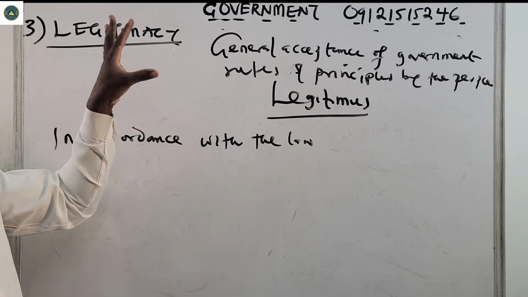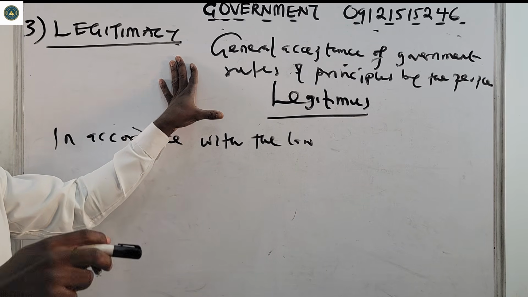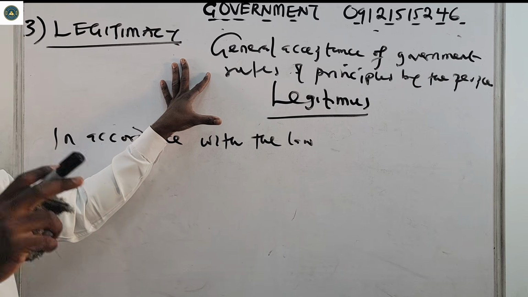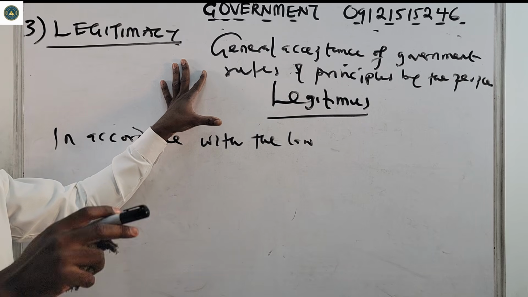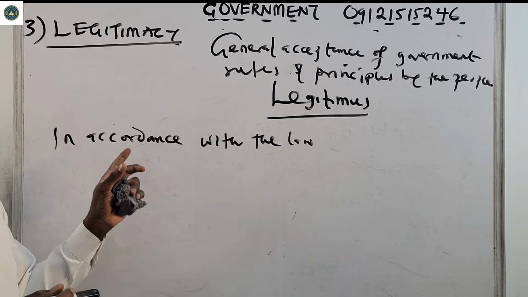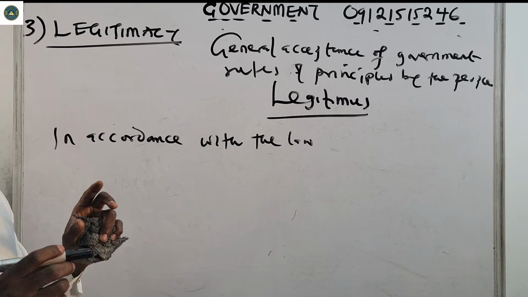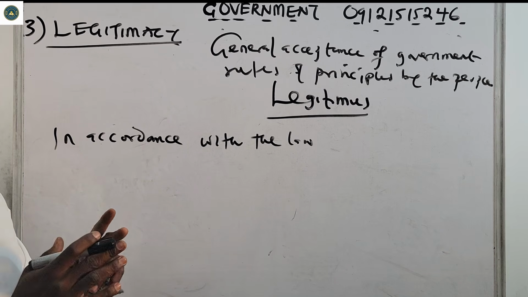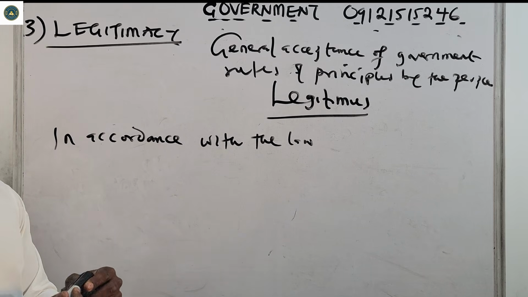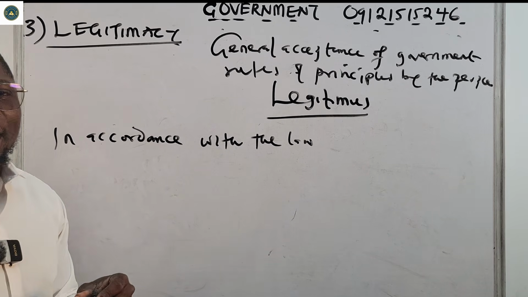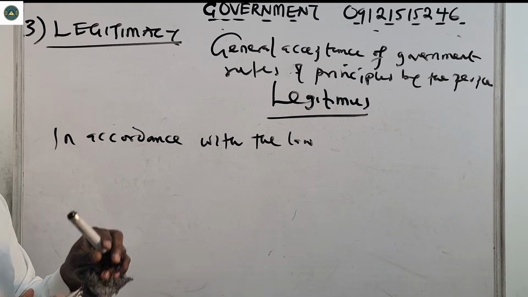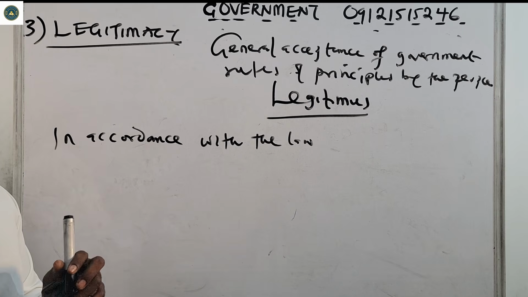So that is legitimacy, the general acceptance of government rules and principles by the people. A government is said to be legitimate when it is generally accepted by the people. That's why most times you hear that a democratic government is adjudged to be the most legitimate type of government, because it is the people that vote and put those leaders there. Up next, we'll talk about what?